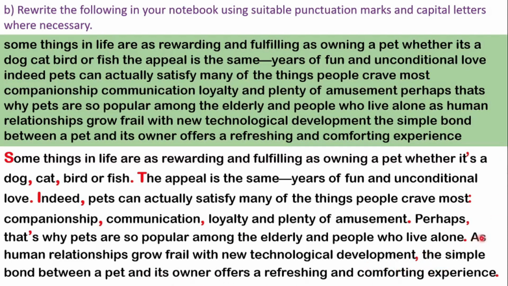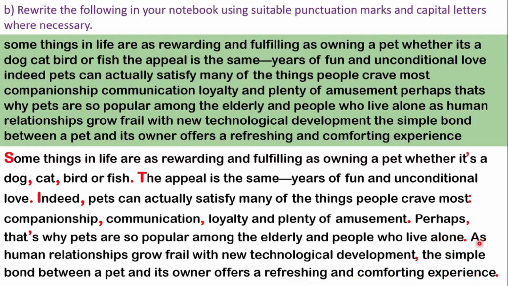So here, as can be taken as a subordinating conjunction. When you use subordinating conjunctions, we have two clauses, one independent clause, the other a dependent clause. Usually here, the independent clause is this one: the simple bond between a pet and its owner offers a refreshing and comforting experience. So here is the independent clause.